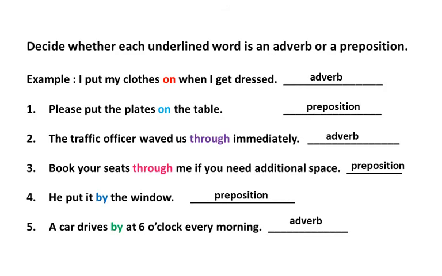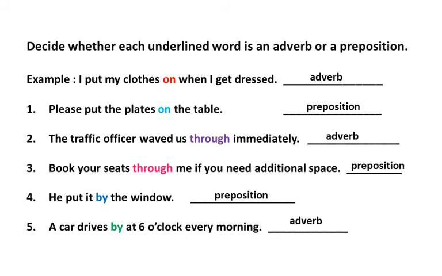Next question. Decide whether each underlined word is an adverb or a preposition. You have to read each sentence focusing on the underlined words and you have to say whether it is an adverb or preposition. Example, I put my clothes on when I get dressed. This word on is an adverb. Example 1. Please put on the plates on the table. This on is a preposition.